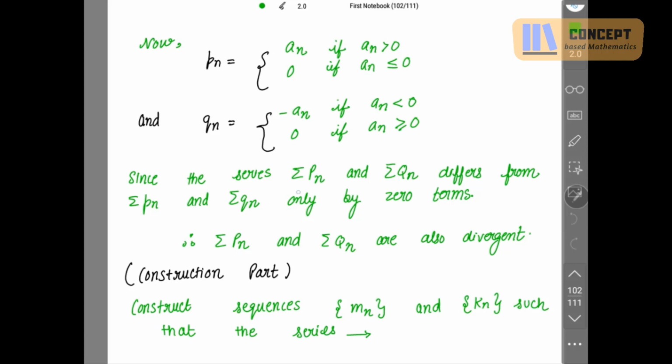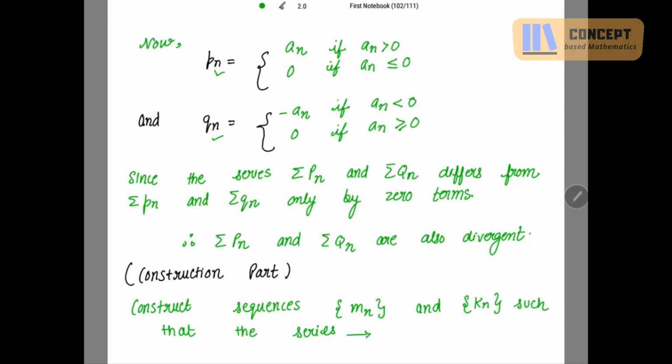Now the series summation of capital Pn and summation of capital Qn differ from small pn and small qn only by zero terms, there is no difference. Summation pn is the summation of the positive terms, and for summation qn, we have taken the absolute values of the negative terms.